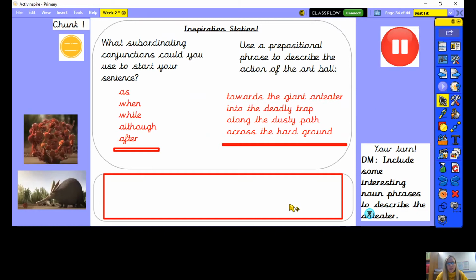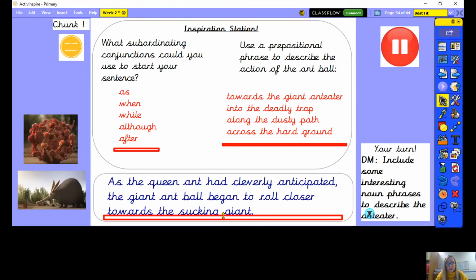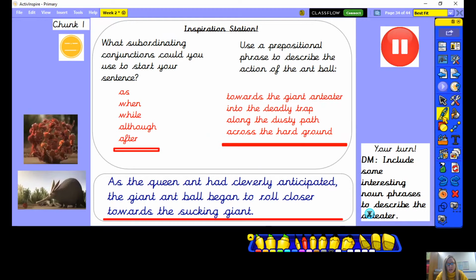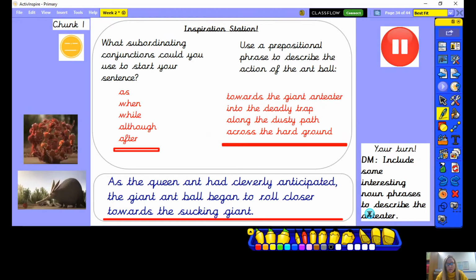So I'm going to show you the model that I've written using these ideas to write my first chunk of this paragraph. So my sentence is, as the queen ant had cleverly anticipated, the giant ant ball began to roll closer towards the sucking giant. So in my model, I've used the subordinating conjunction as. So I've started my sentence with as.